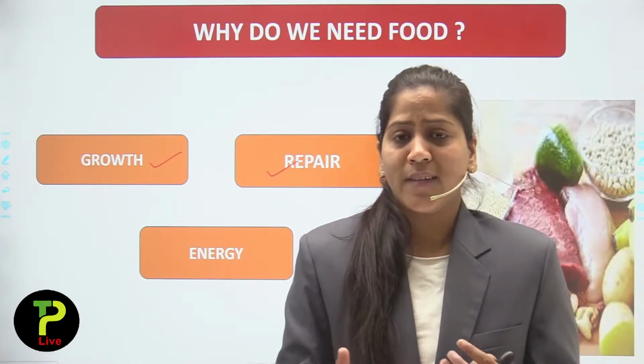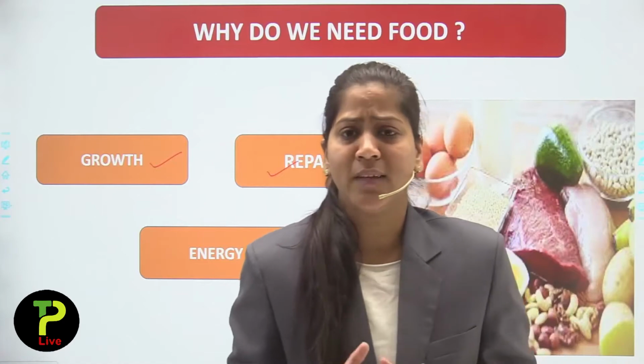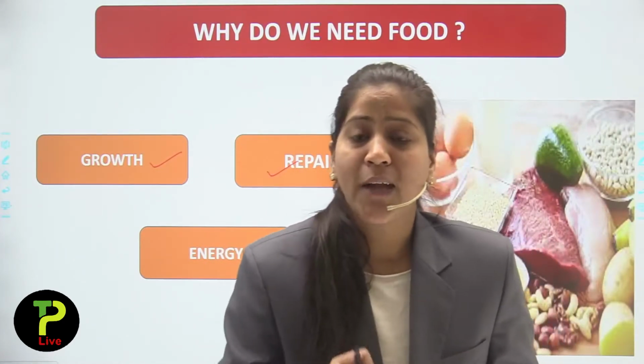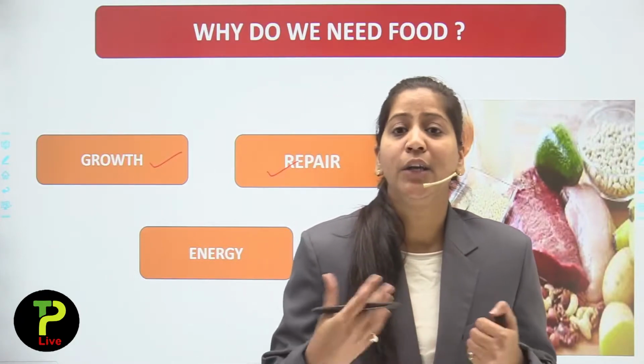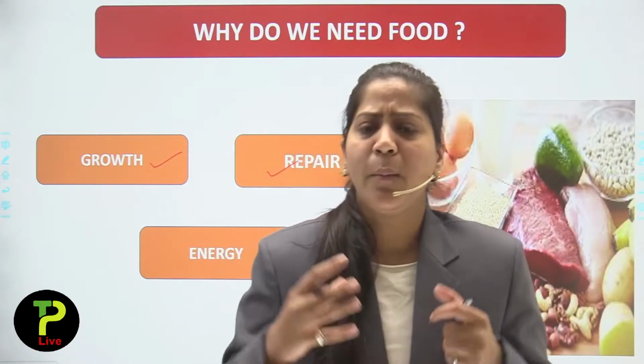Or if you get a cut in your hand, or if you get a wound in any place in your body, it will get healed. But for that also you need proper nutrients, proper food, a balanced diet. What is a balanced diet?